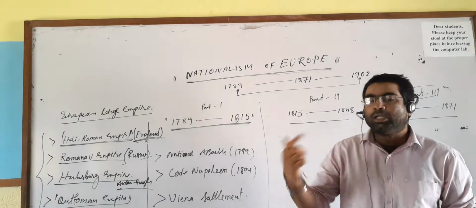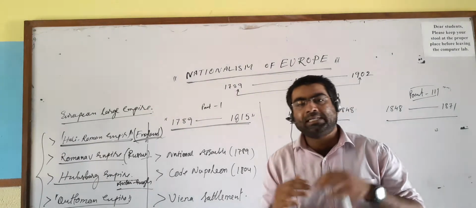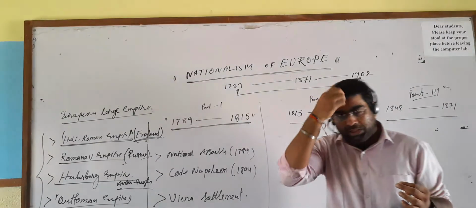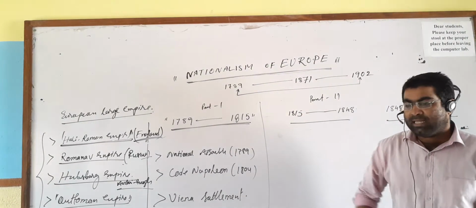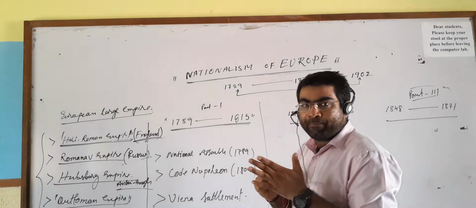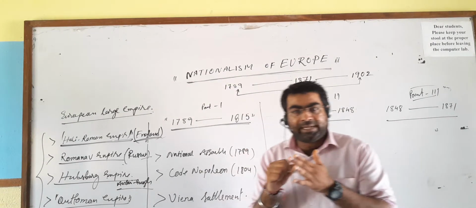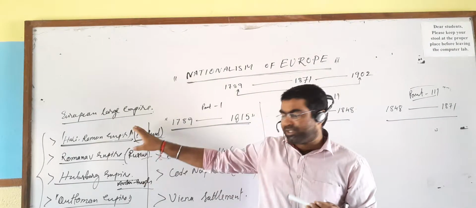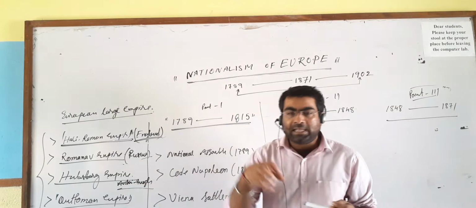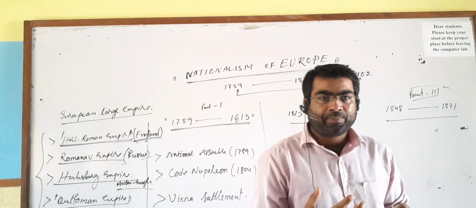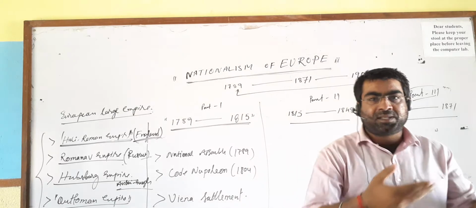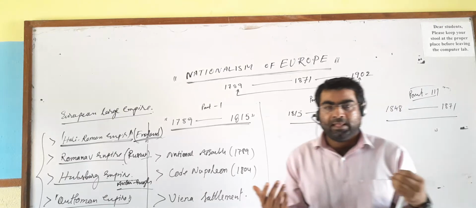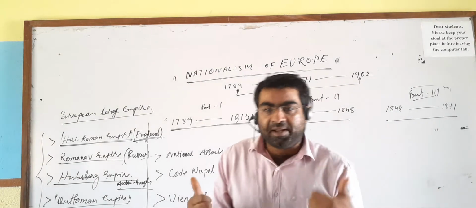The first is conservatism. But now the question is, what is the conservative ideology working behind European nationalism? The main theme of this chapter is that different European countries wanted to come out from the domination of the main four powers, the four dynasties, and wanted to get freedom. And in the way they expressed their views, the rising middle class people at first started the revolution.